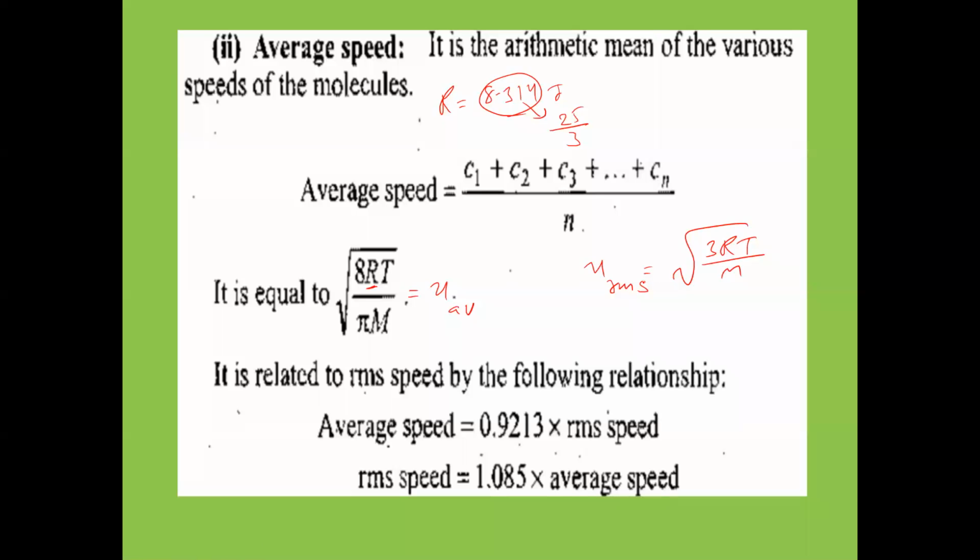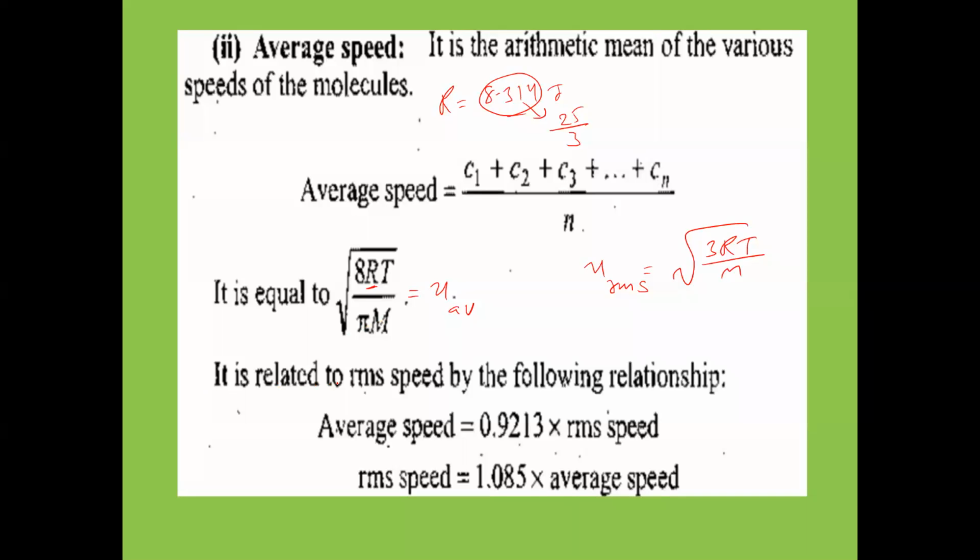So U RMS is equal to under root 3 RT by m, whereas U average is equal to under root 8 RT upon pi m. Pi is 3.14, or 22 by 7.